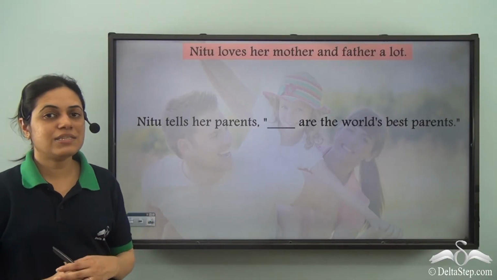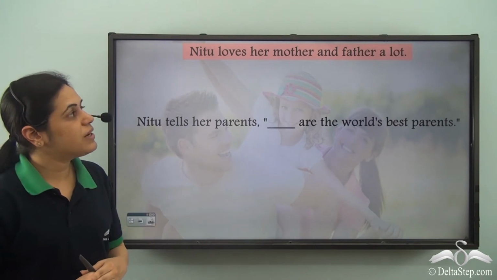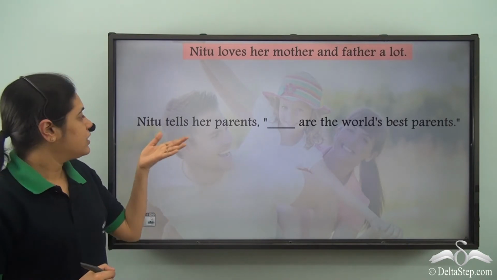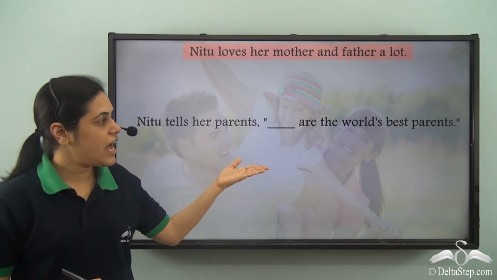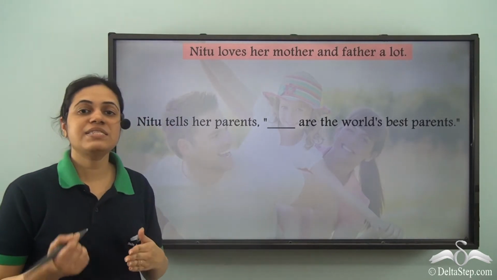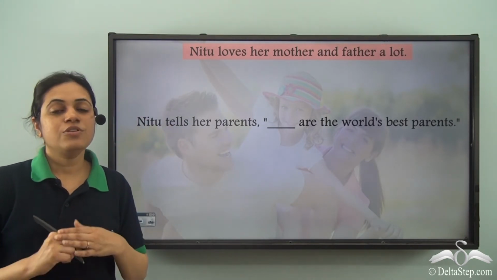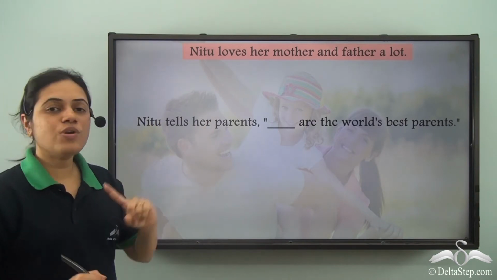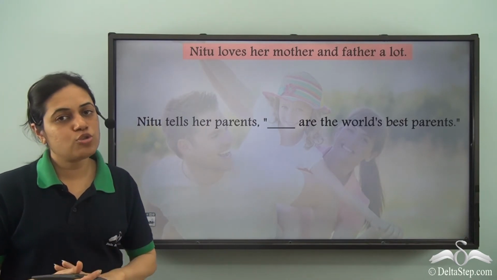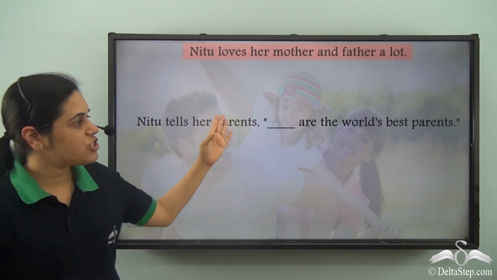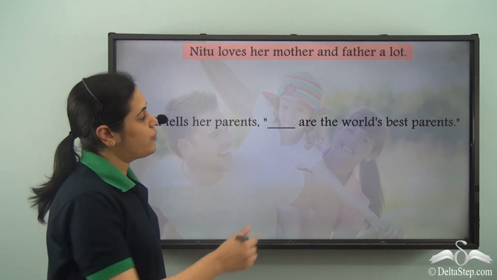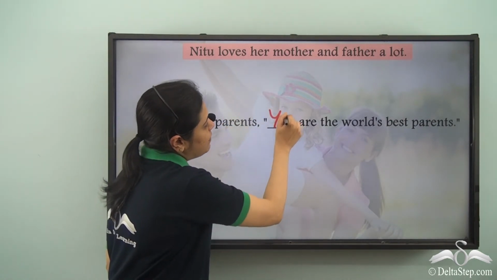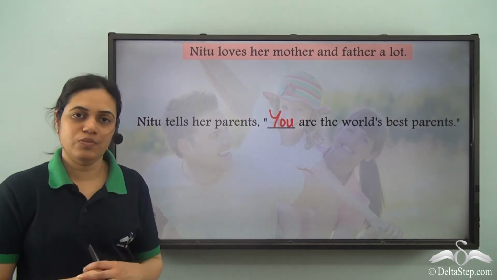So now can you answer this? Neetu loves her mother and father a lot. Neetu tells her parents, "You are the world's best parents." So Neetu is talking to her parents. She is talking to two people and she is referring to them. The pronoun used for second person plural is "you".